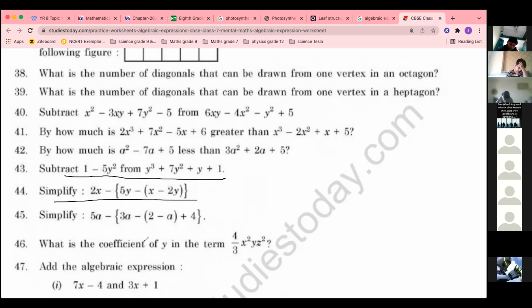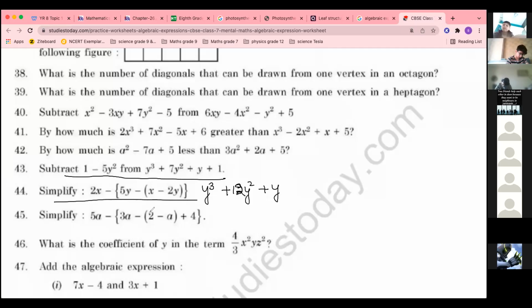Is it clear? Ma'am, 13y square plus y. Where is y cube? Y cube is also there, na? Y cube plus 13y square, plus y. That's the answer. Then how 13, ma'am? It's 12, right? Ma'am, it's 12. Sorry, 12. It is 12y square.